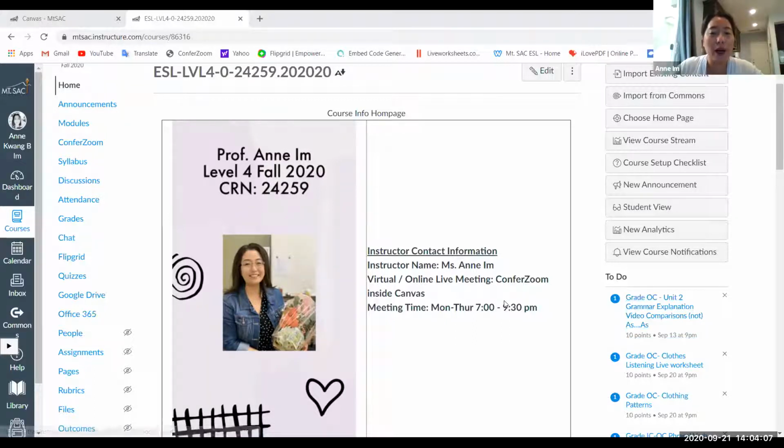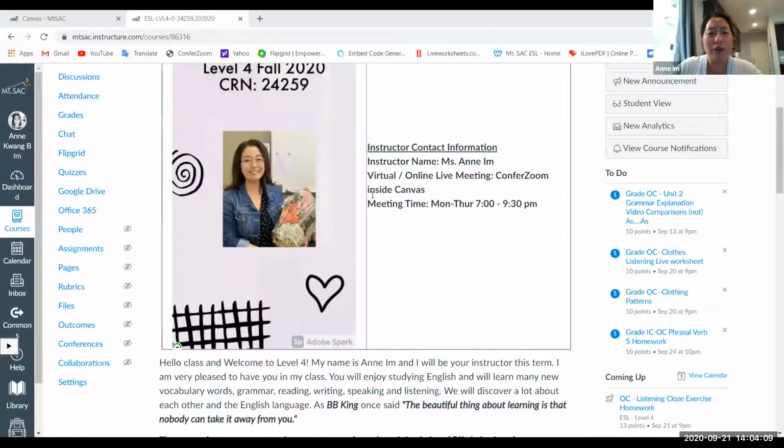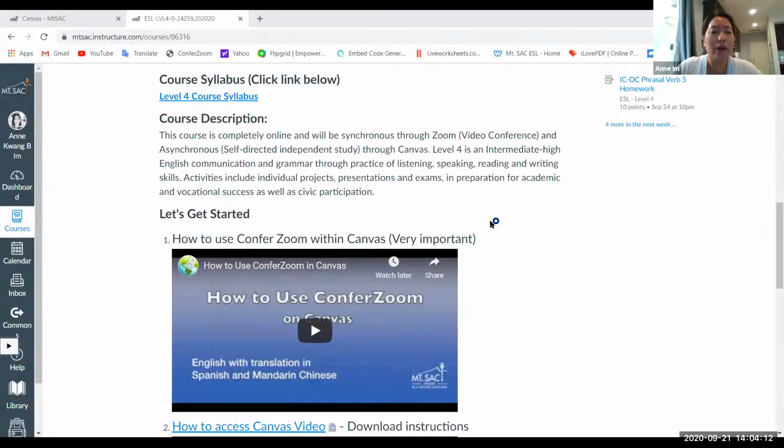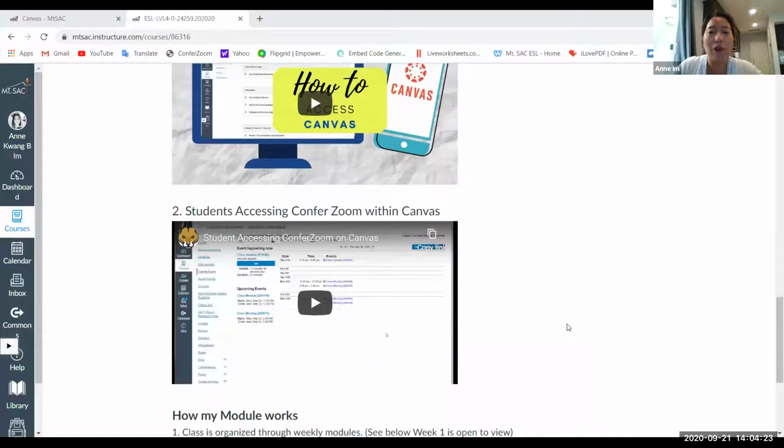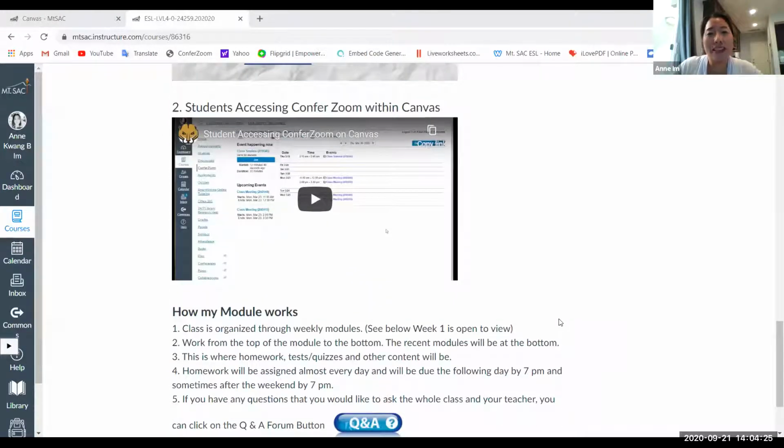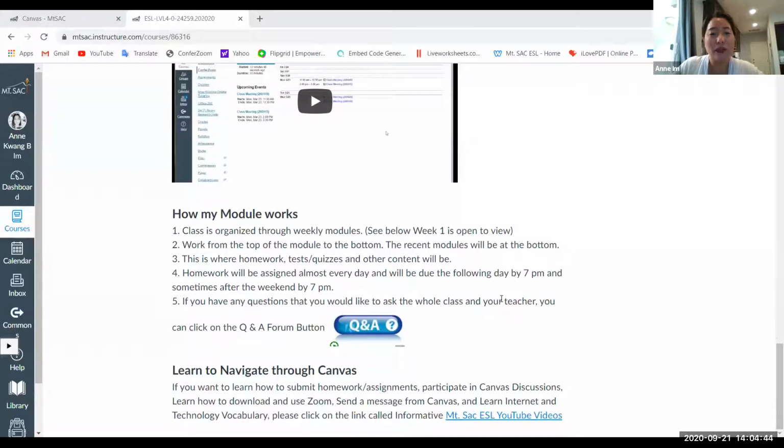So if you have some time, you can read the information here carefully and slowly. If you're not so sure about Confer Zoom or Canvas, you can watch some of these videos. They're a good tutorial. But if you already know Canvas, you're Canvas fluent, then you don't need to watch these videos. Like, how do I submit an assignment to my teacher on Canvas? I have videos for all of this. So you just need to take your time, relax, and look through my Canvas course shell, okay? So just read through my homepage.